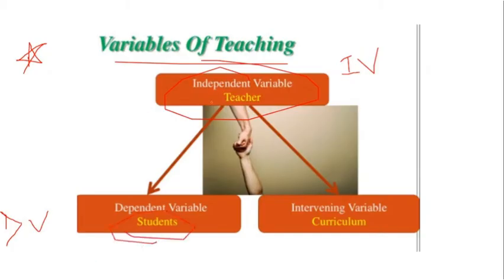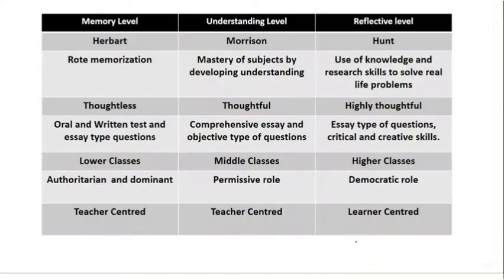The student has to depend on whom? The teacher. The student stands to be what? The dependent variable. Whereas the mediator, you can say the intervening variable, is nothing but a mediator. So who plays the role of mediator over here? Curriculum plays the role of mediator, or other factors, you can say. They will be playing the role of intervening variable. So the intervening variable is nothing but a mediator that connects your independent variable and the dependent variable.